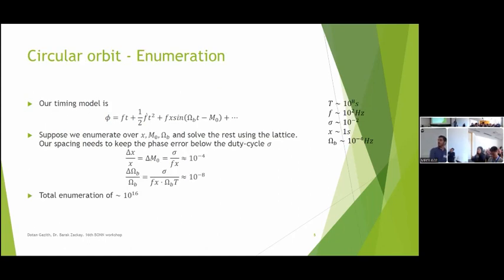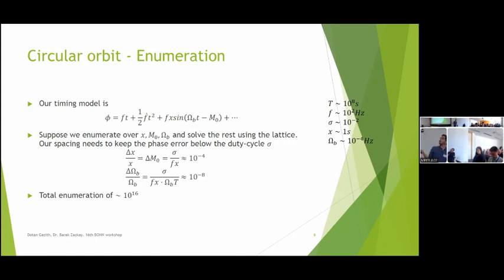Let's enumerate for a moment how many parameters we'll need for this binary modulation if we would want, for some reason, to enumerate over this binary modulation and then solve the rest with the lattice.